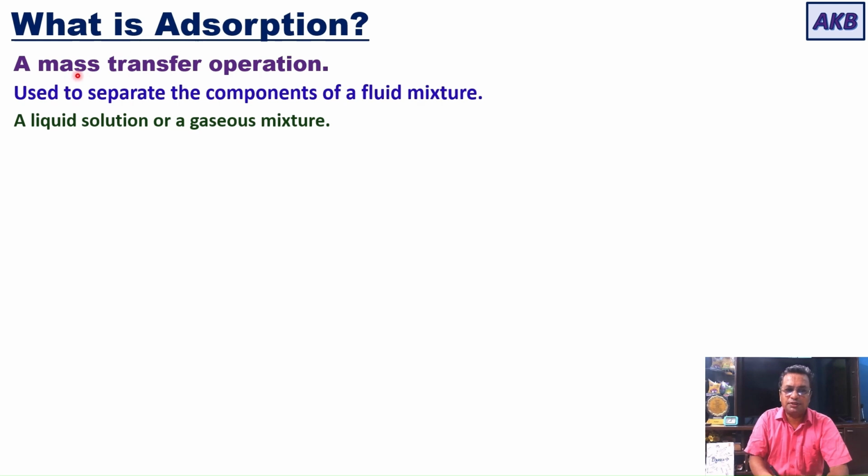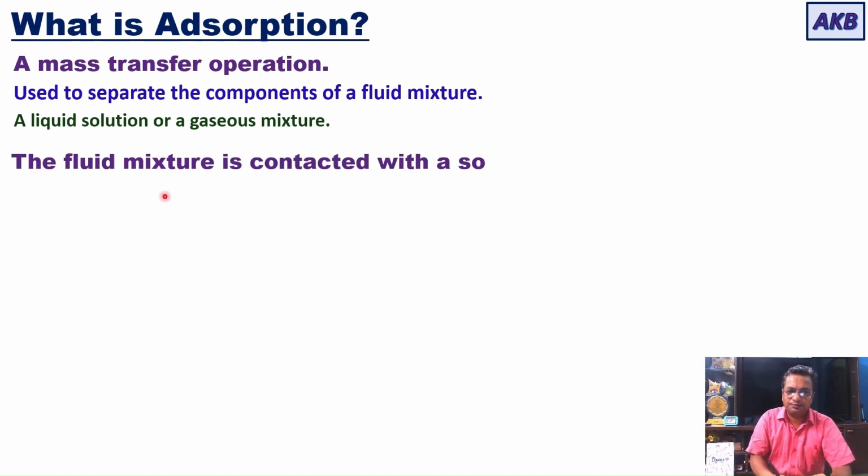By a fluid mixture, we mean it could be either a liquid solution or a gaseous mixture. So in adsorption, the task is to separate components of a liquid solution or a gaseous mixture.